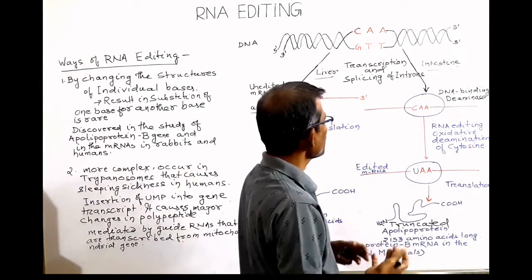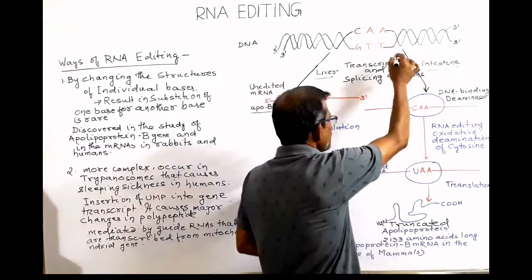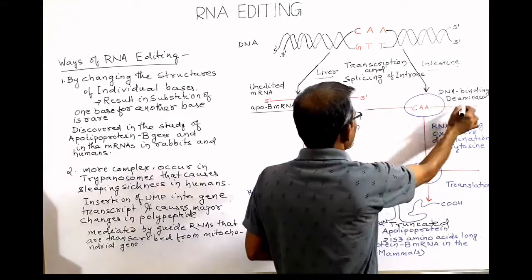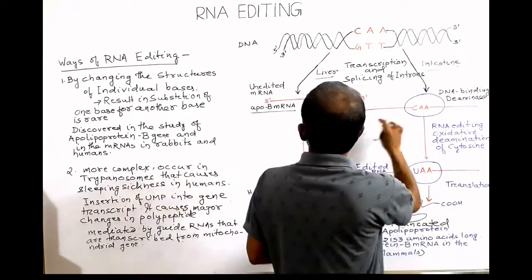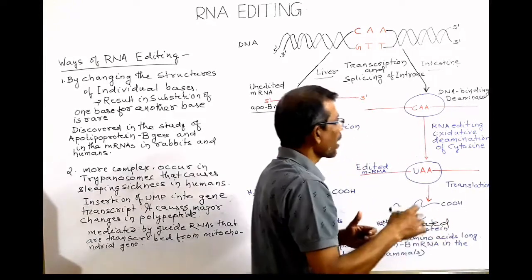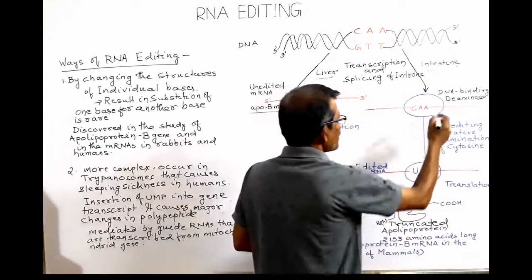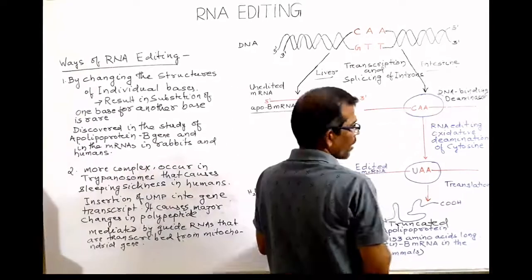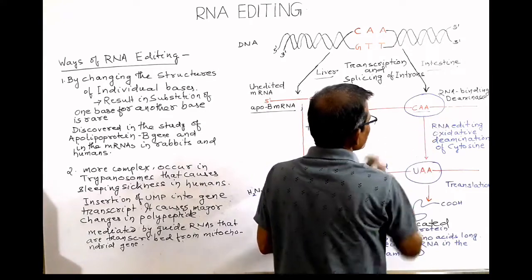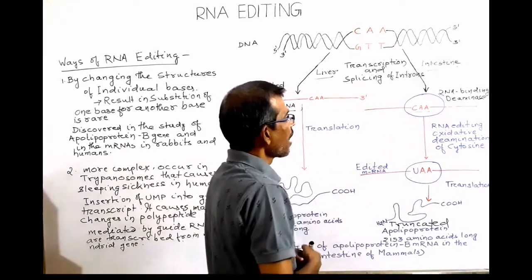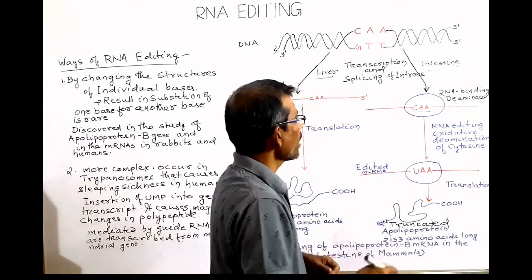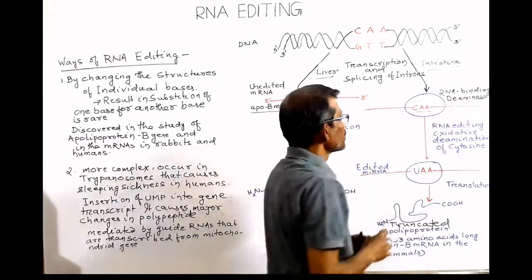In the intestine also, the gene is transcribed to form the mRNA, and this mRNA binds with an RNA binding protein, a deaminase, and this is the codon that is CAA. After this, RNA editing occurs with the help of an RNA binding deaminase.